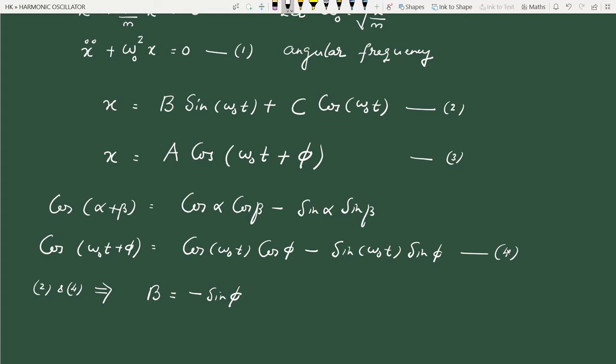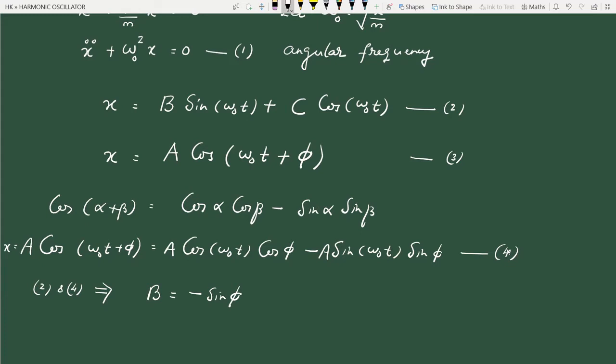There is an a also here, so let's expand this: a cos(omega 0 t plus phi). So you have to multiply both terms with a. Okay, so the expression for x we are trying to expand is x equals a cos(omega 0 t plus phi), and I am expanding like this.